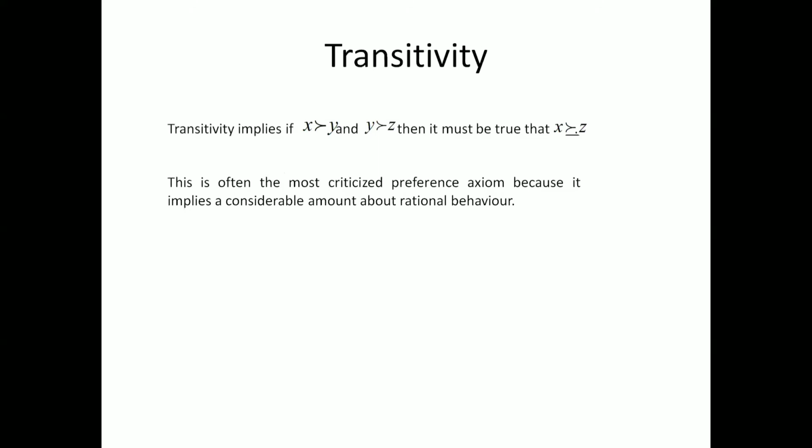The transitivity, as I told you, is a strong preference. If X is revealed preferred to Y, and Y is revealed preferred to Z, then X is revealed preferred to Z. Or you can say Z cannot be revealed preferred to X. This notation you would not use; it may be a typing error. This is "at least as good as", so you can remove the equal sign. Only "X is revealed preferred to Z" you would choose. It means Z cannot be revealed preferred to X or to Y.